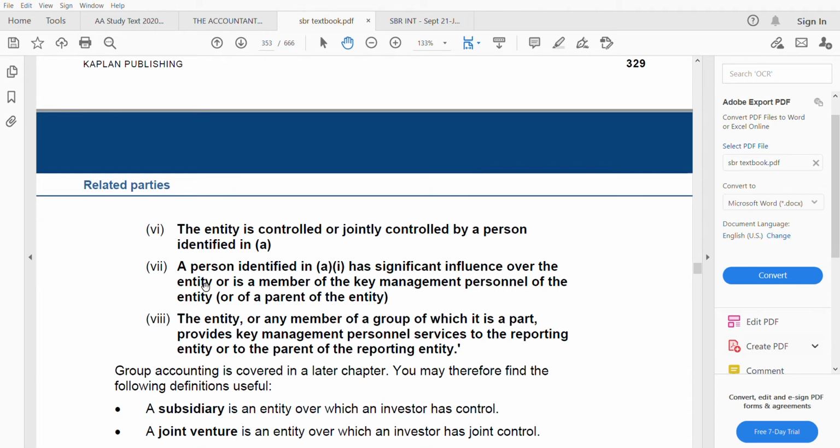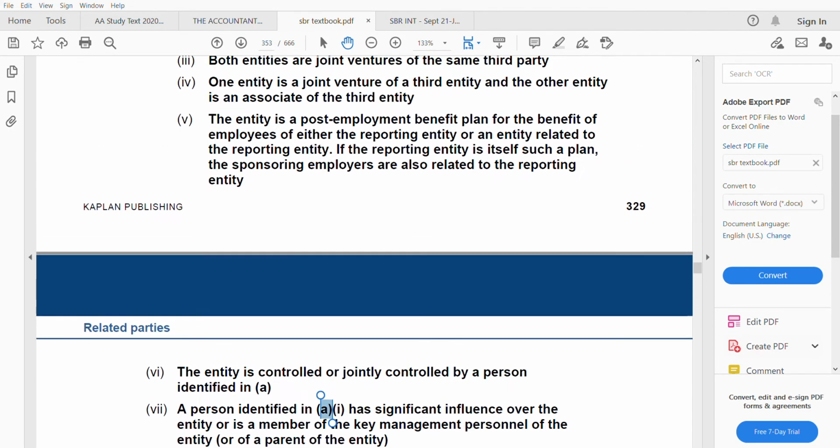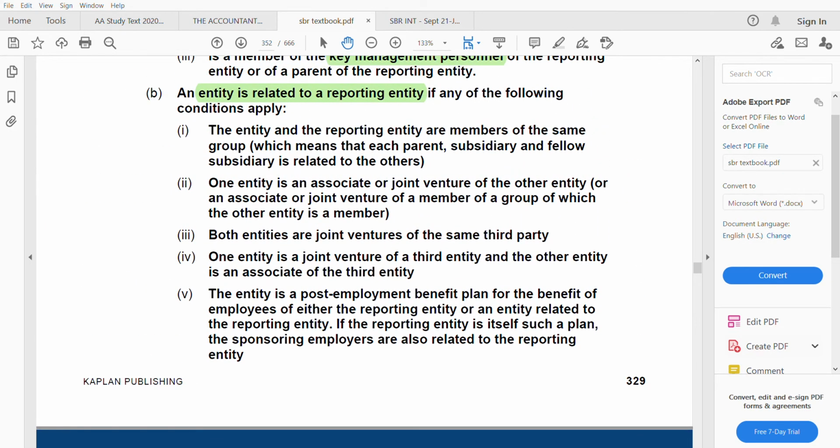A person identified in A, first part of A, has a significant influence over the entity or is a member of key management personnel of the entity or a parent of the entity. The entity or any member of a group of which it is a part provides key management personnel services to the reporting entity or to the parent of the reporting entity. So this list, you should go through this list.